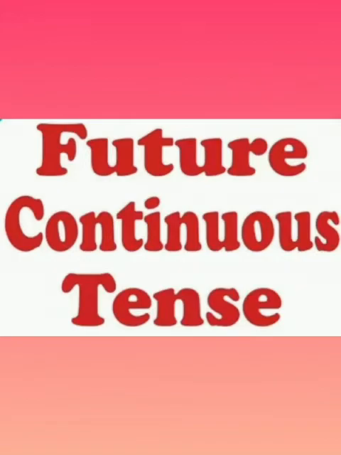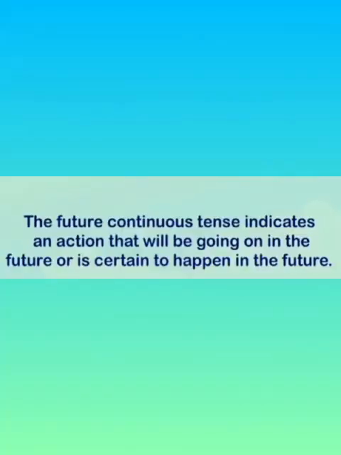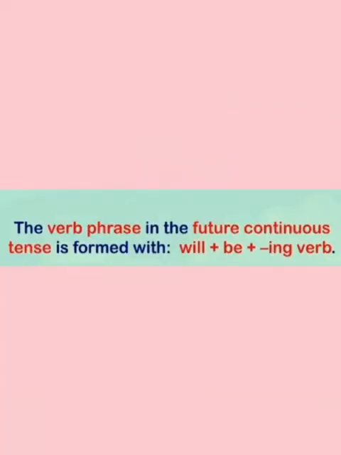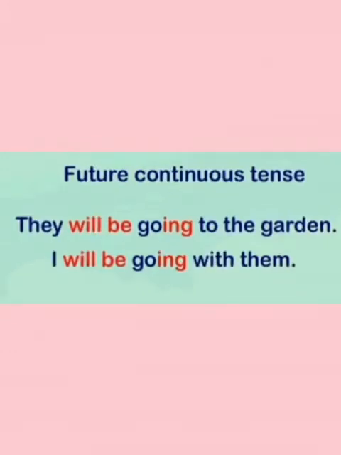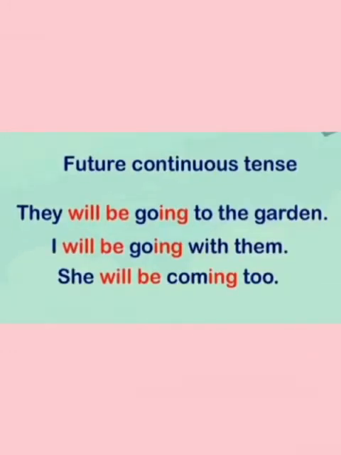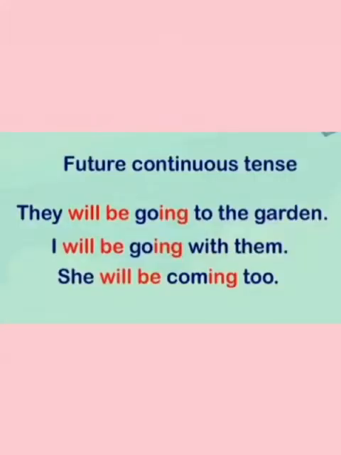Now the future continuous tense. The future continuous tense indicates an action that will be going on in the future or is certain to happen in the future. The verb phrase in the future continuous tense is formed with will be plus ing form of verb. For example, they will be going to the garden. I will be going with them. She will be coming too. They will be playing in the garden. So in these sentences, will be plus ing form of verb indicates future continuous tense, like going, playing. These are the verbs in ing form.